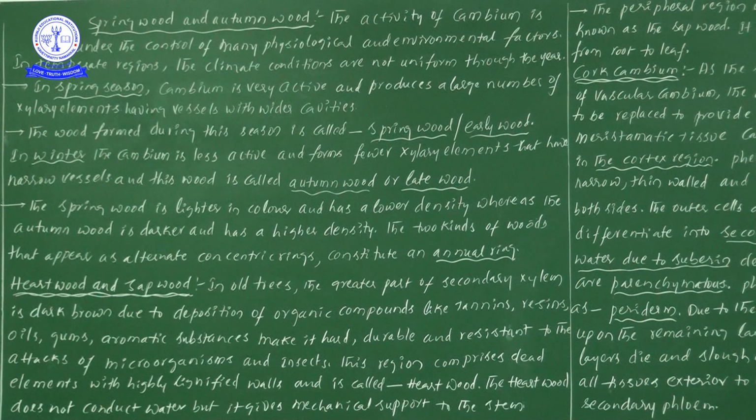In winter season, cambium is very less active, so xylem elements produce vessels with narrow lumen. Now the combined information of xylem, spring wood and autumn wood together, we consider as an annual ring. The study of annual rings we take as dendrochronology.